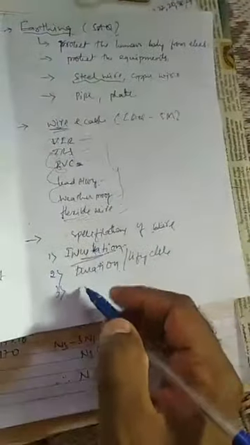Then you can see its cost, very important, whether all of these come within our budget or not. Then which type it is. So these are the different specifications, and depending upon that you will select the wires. So if they ask for specifications, you write these points. Then they will ask you